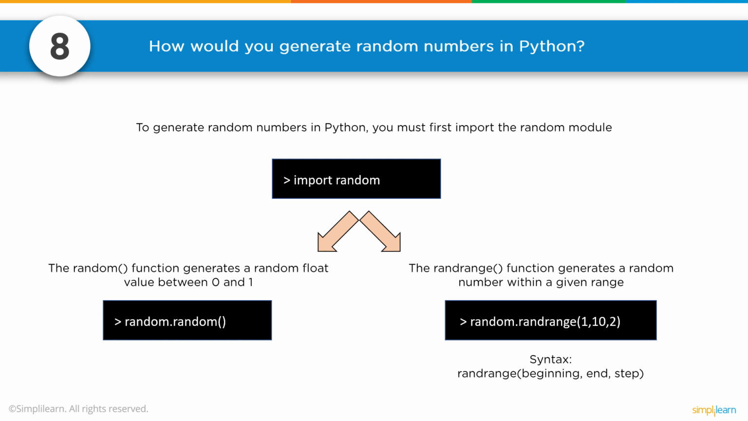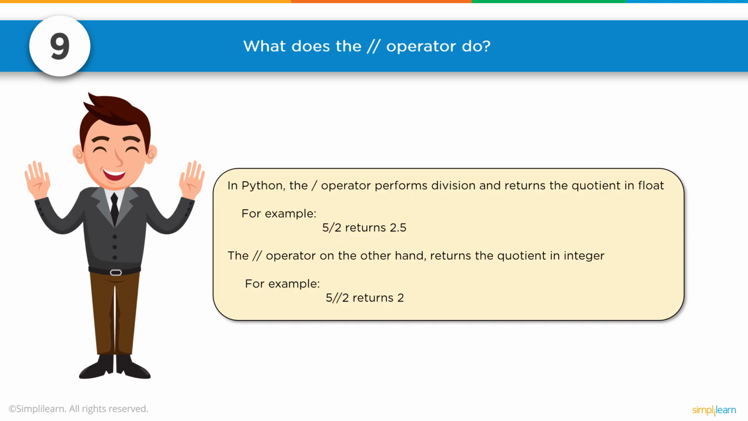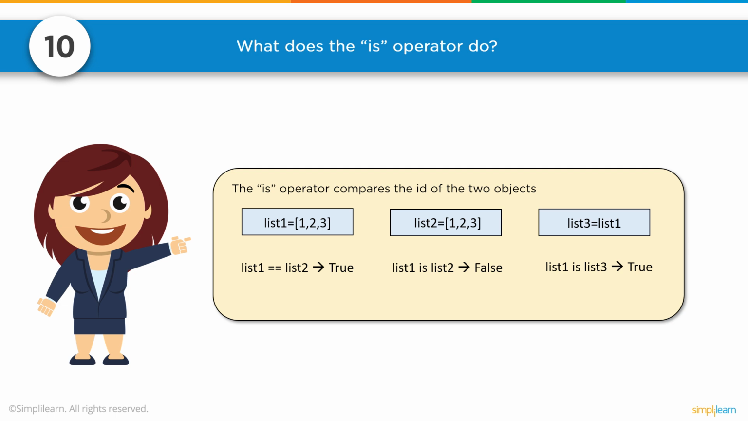Number 9. What does the double forward slash operator do? In Python, the forward slash operator performs division and returns the quotient in float. For example, 5 over 2 returns 2.5. The double forward slash operator, on the other hand, returns the quotient in integer. For example, 5 double slash 2 returns 2. 5 divided by 2 and you drop the 0.5. Number 10. What does the is operator do? The is operator compares the ID of the two objects.